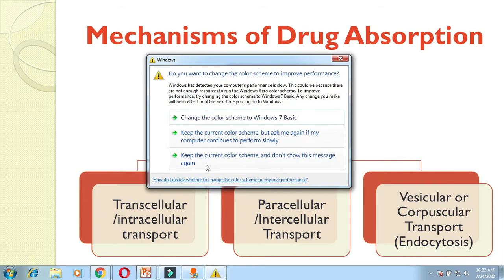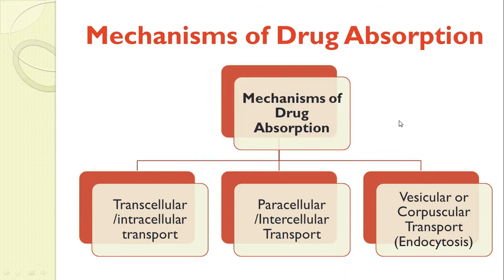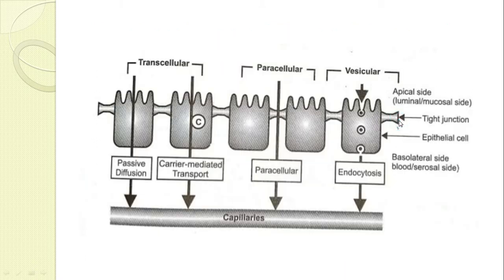Now in detail we will look at what transcellular, paracellular and vesicular mean. In the case of transcellular, it means the movement of drug within your cell. Across the cell only, we call it transcellular.